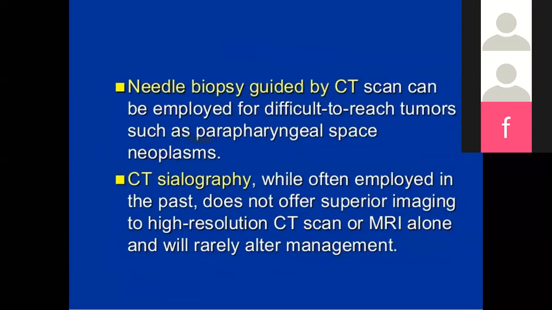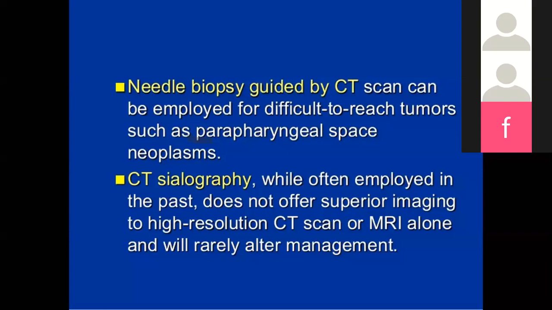Now, CT-guided needle biopsy. You can reach difficult tumor margins by performing CT-guided needle biopsies, such as in the parapharyngeal spaces, or a neoplasm present in the parapharyngeal spaces. In these areas, we can go through the CT-guided needle biopsy. Now, CT sialography, while often employed in the past, no longer has big advantages over needle biopsies.